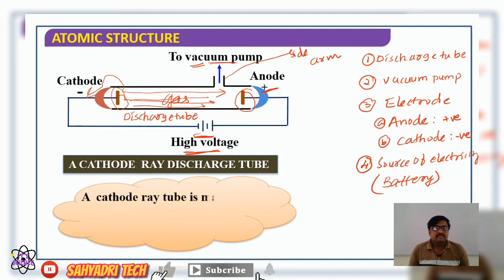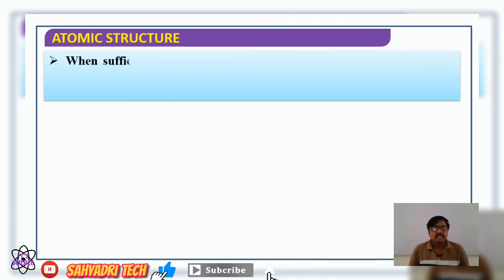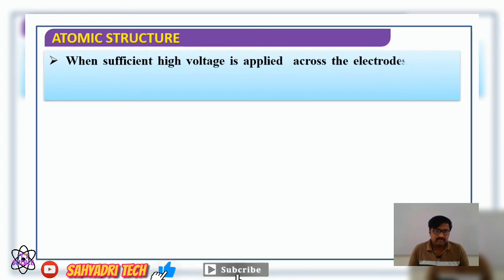A cathode ray tube is made of glass containing two thin pieces of metal called electrodes sealed in it, externally connected to a source of electricity.